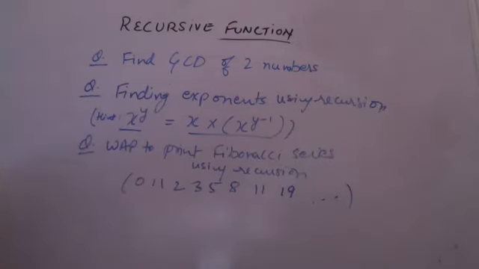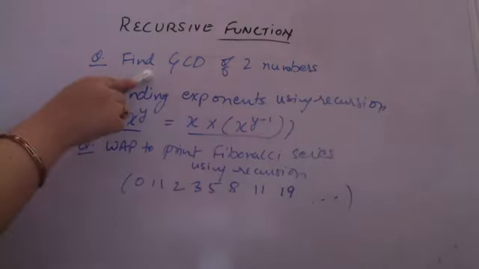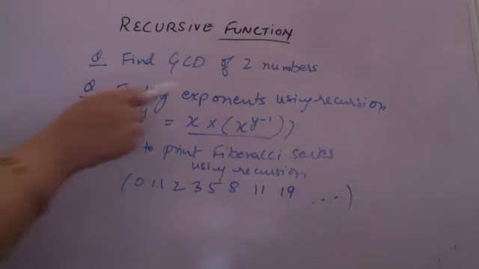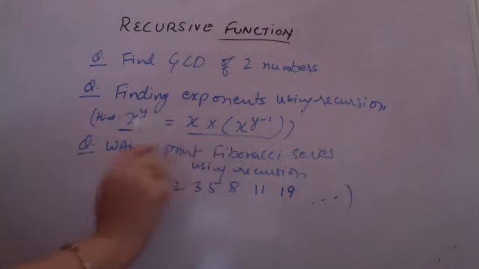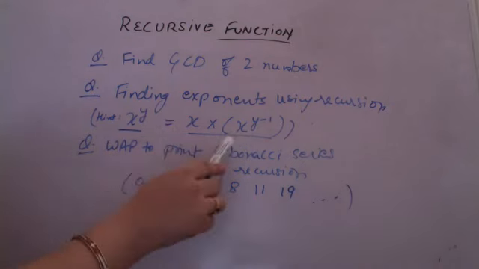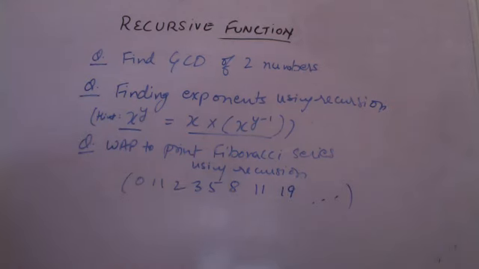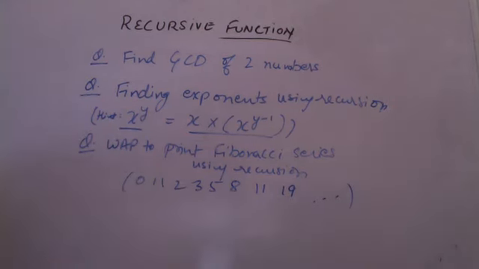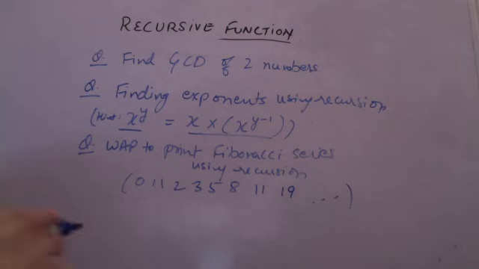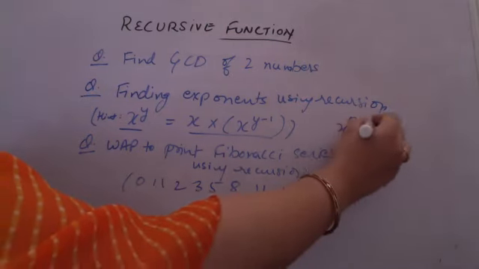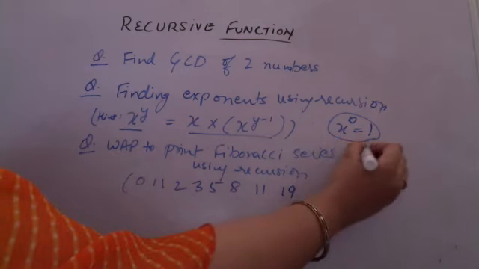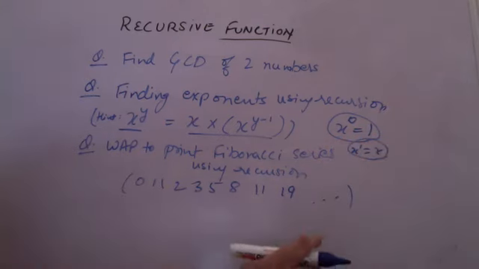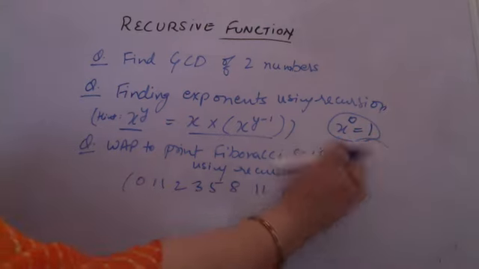3 practice questions for recursive functions: find the GCD of two numbers; find exponent using recursion, where x raised to the power of y can be found by multiplying x into x raised to the power y minus 1. This has to be done recursively, where you have to find the base case. The base case is when the power becomes 0: x raised to the power 0, you are returning 1. This is my base case. And x raised to the power 1, you are returning x. So that is not the base case. This is the base case.